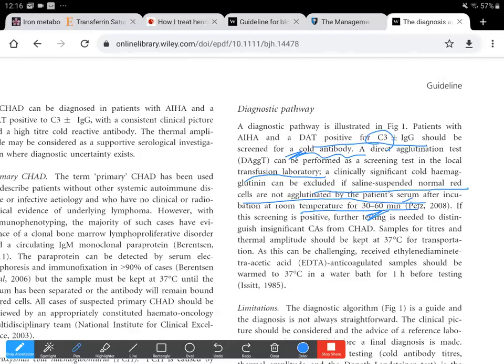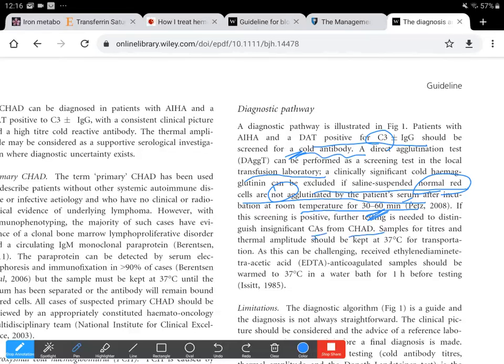If the normal RBCs are not agglutinated, however, if this screening is positive, further testing is needed to distinguish insignificant cold antibodies from cold agglutinin syndrome, from secondary cold agglutinin syndrome, from primary cold agglutinin disease.